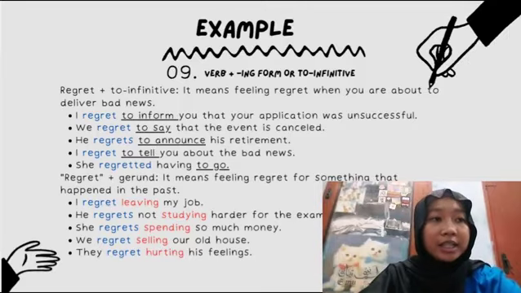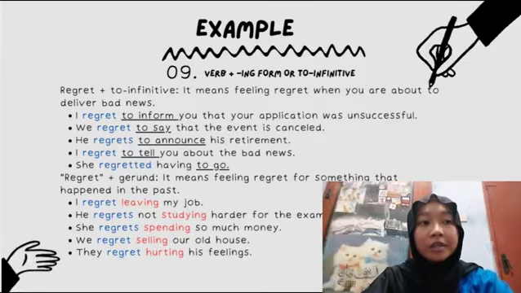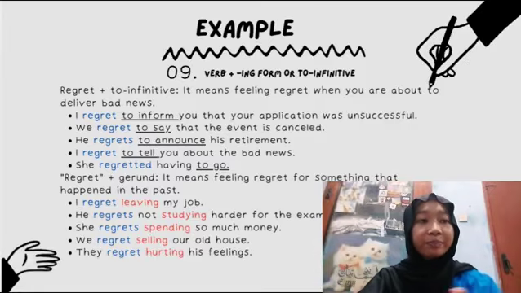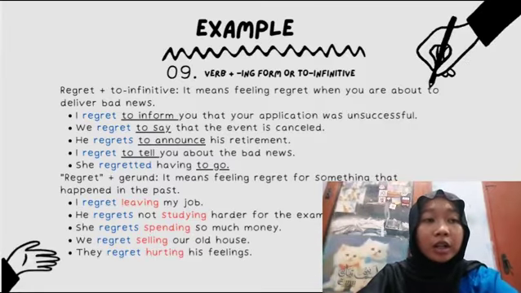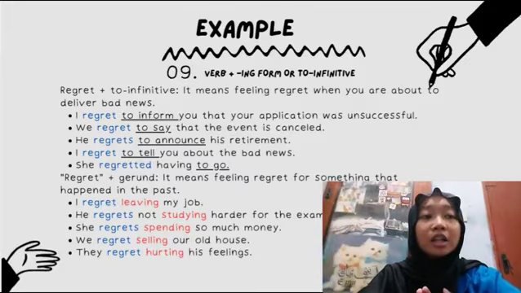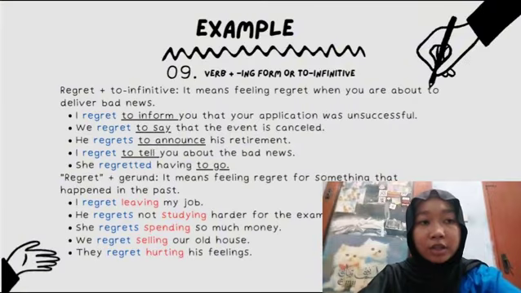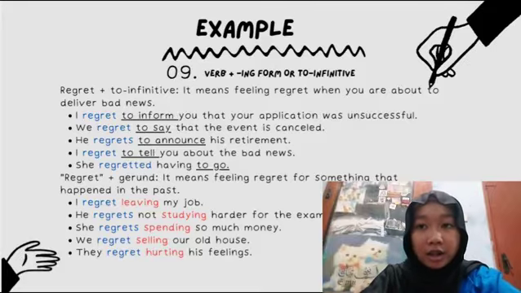The example number 1 is I regret to inform you that your application was unsuccessful. So the infinitive in it is to inform. Number 2, we regret to say that the event is cancelled. So the infinitive is to say. Number 3, he regrets to announce his retirement. To infinitive is to announce. Number 4, I regret to tell you about the bad news. So the infinitive is to tell.